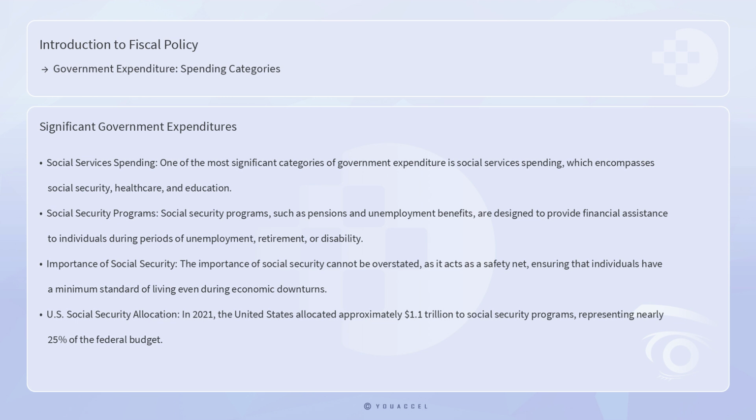The importance of Social Security cannot be overstated, as it acts as a safety net, ensuring that individuals have a minimum standard of living even during economic downturns. For instance, in 2021, the United States allocated approximately $1.1 trillion to Social Security programs, representing nearly 25% of the federal budget.